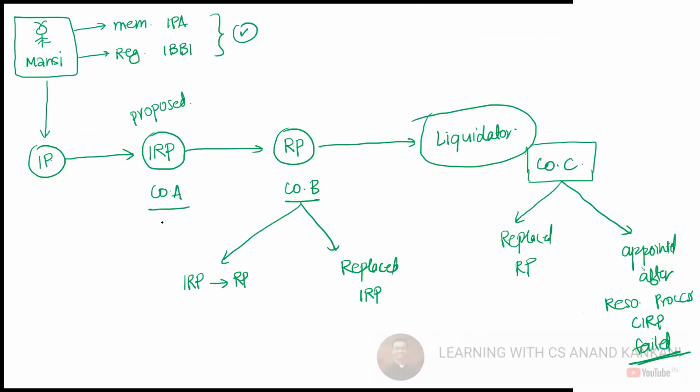Yes, this one. So you're appointing the IP as IRP. When you appoint the IP as IRP, you need to obtain the consent that the IP is ready to act as the IRP. Now, when you appoint the IRP as RP, again take a consent that the person is ready to act as RP. Even though the same person is appointed as the liquidator, again you need to take the consent that the person is ready to become the liquidator. So consent is needed at every stage.